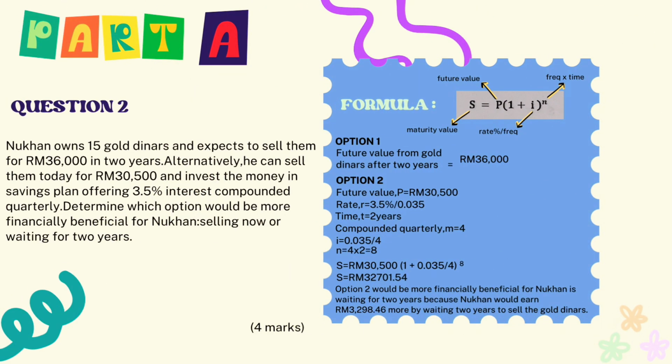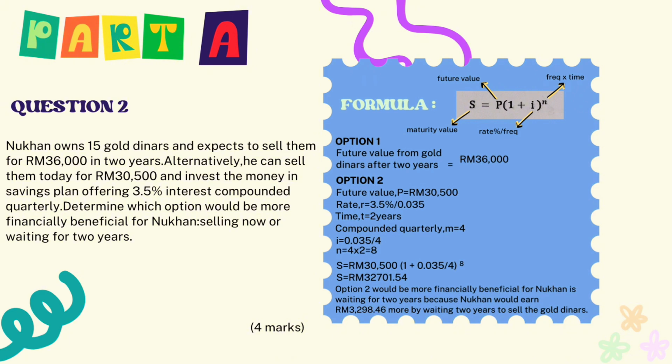Question 2. Nohan owns 15 gold dinars and expects to sell them for 36,000 ringgit in 2 years. Alternatively, he can sell them today for 30,500 ringgit and invest the money in a savings plan offering 3.5% interest compounded quarterly. Determine which option would be more financially beneficial for Nohan, selling now or waiting for 2 years.